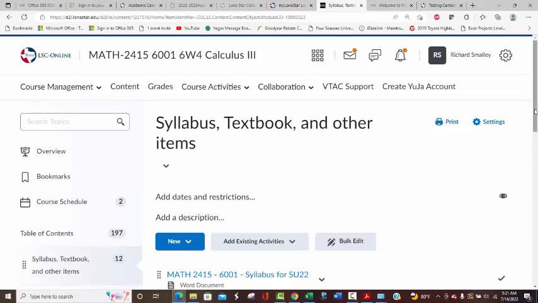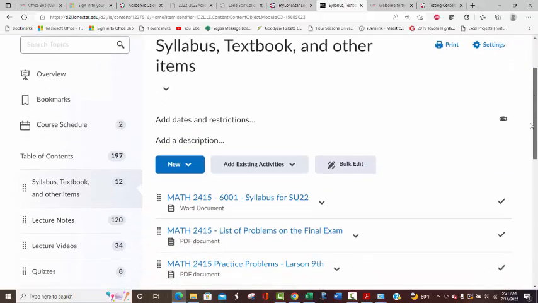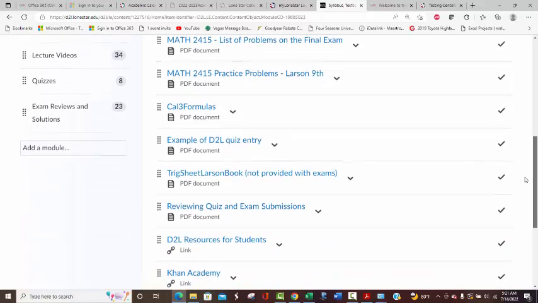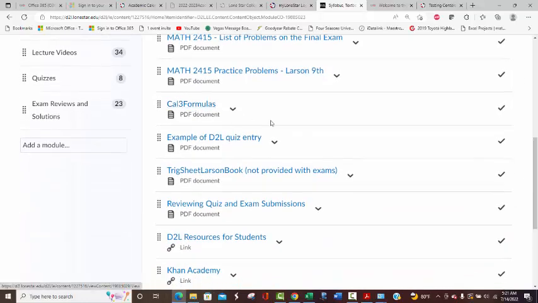And the last couple things in here, we've got some formulas, which you obviously can have as reference, whatever you need to reference. Some trig sheet if you need that as a reference. Example of D2L quiz entry.